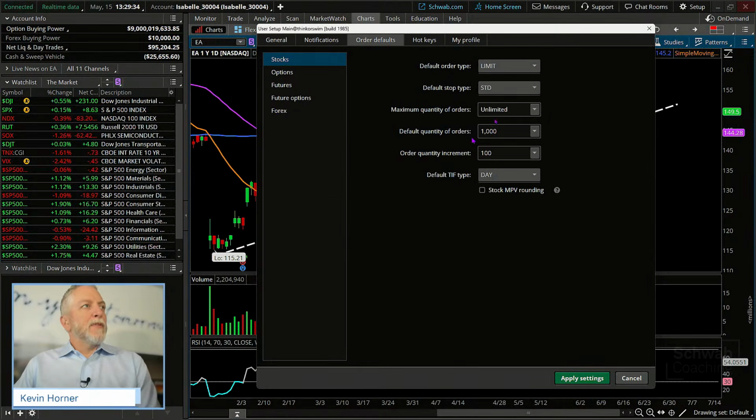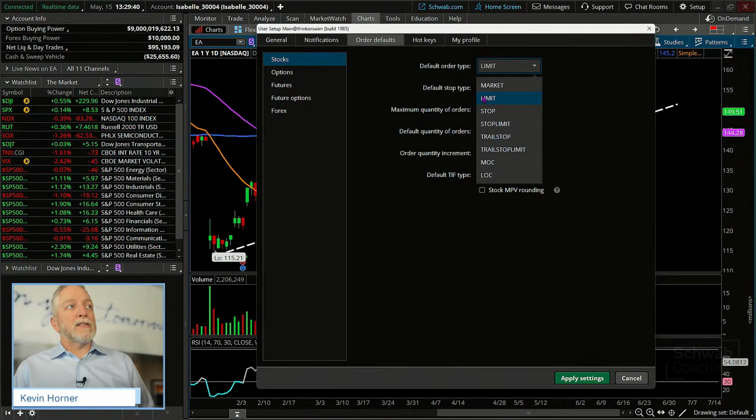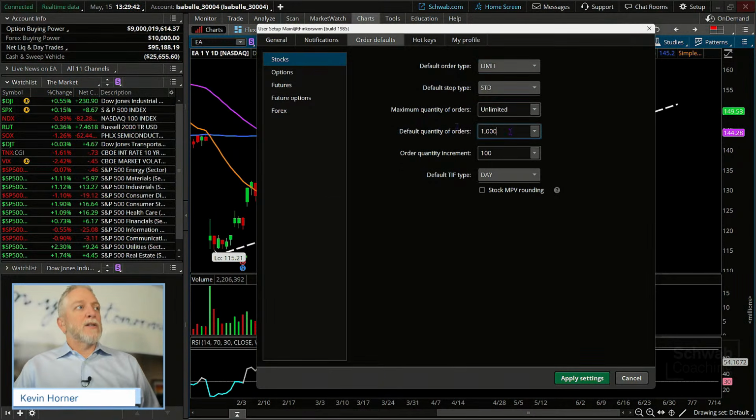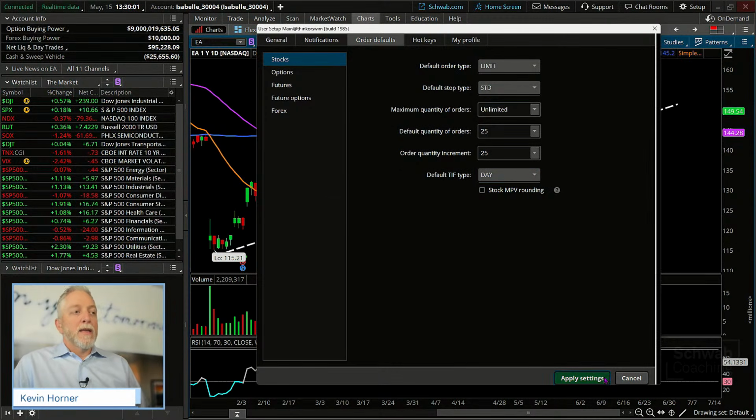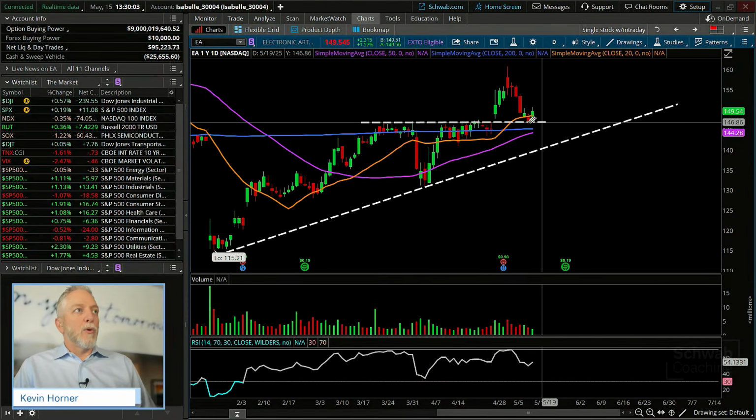As you can see, the limit, now this allows us to define this, by the way, based on your order type. So if I place limit orders and I don't want order defaults to be at 1,000 shares, because that's pretty substantial, you might prefer it be at about 25, and then order increments of 25 as well. That way, when you place the order, whether it be $1,000 a share stock or $100 a share stock, you're at least in a reasonable order entry.